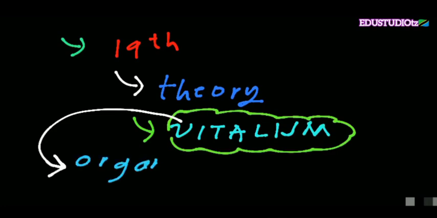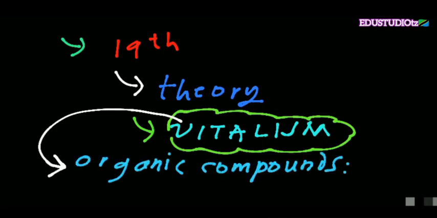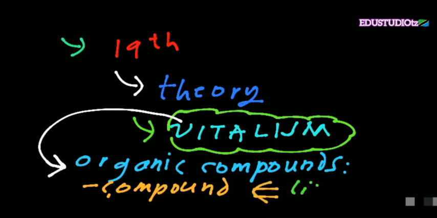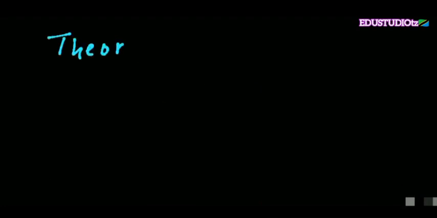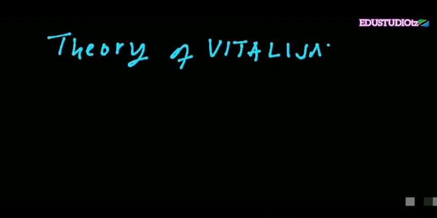Vitalism theory postulates that organic compounds are compounds which originate from living organisms. So this is the basis of this theory.